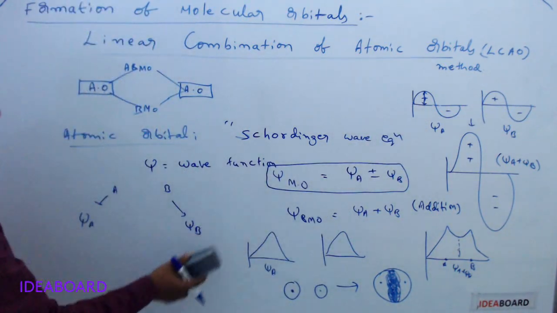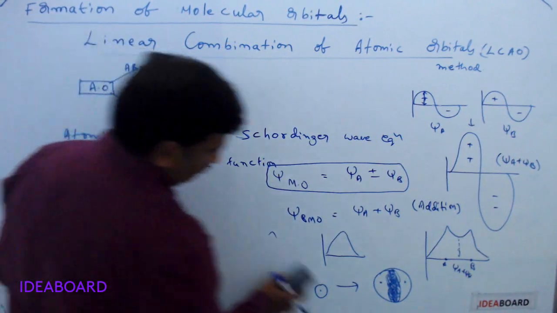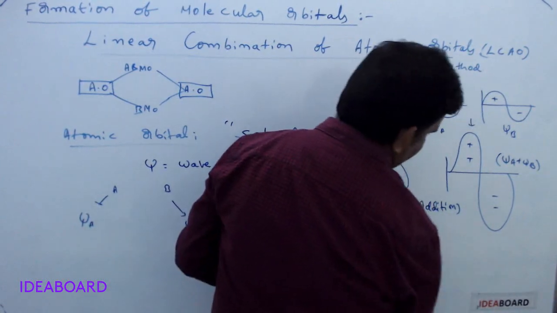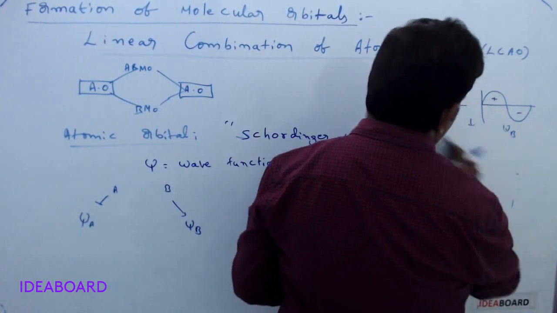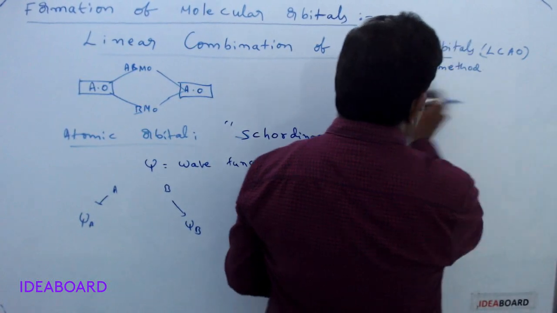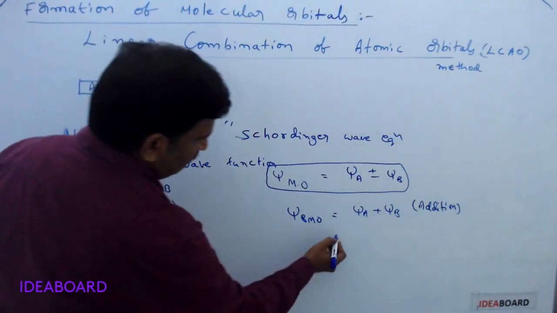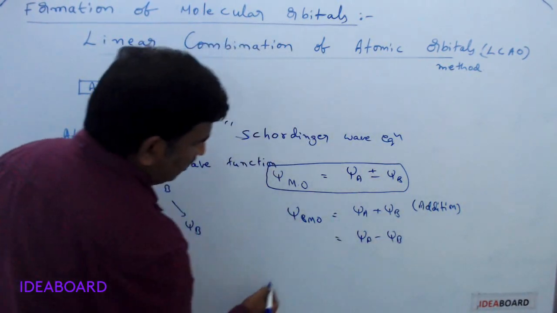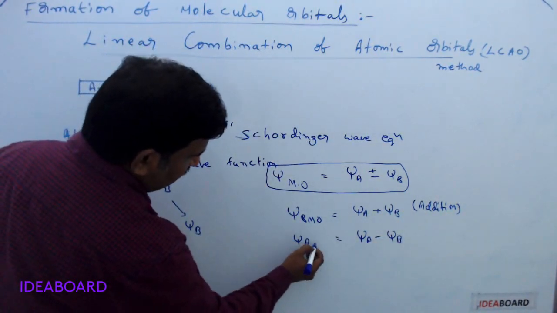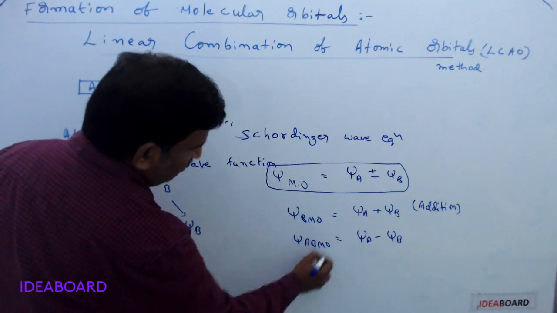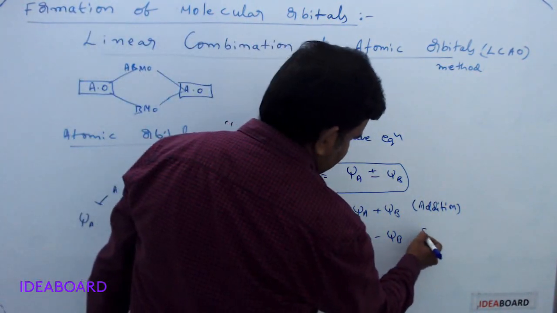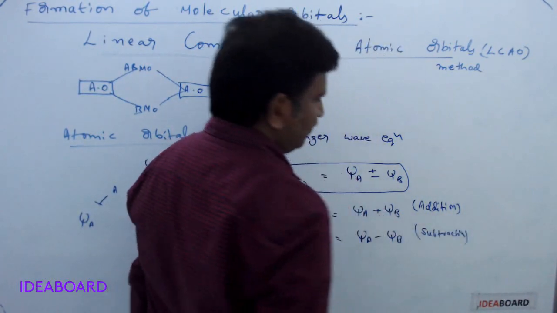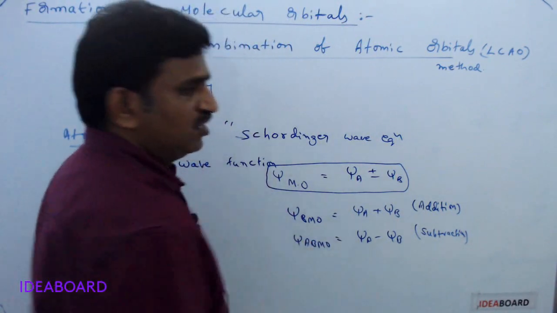Okay, this is the wave function, and bonding molecular orbitals we are getting like this. By the addition of two wave functions, we are getting bonding molecular orbitals. And next, by the subtraction, means psi A minus psi B gives subtraction of wave function, then we are getting anti-bonding molecular orbitals. Subtraction of wave function gives anti-bonding molecular orbitals.